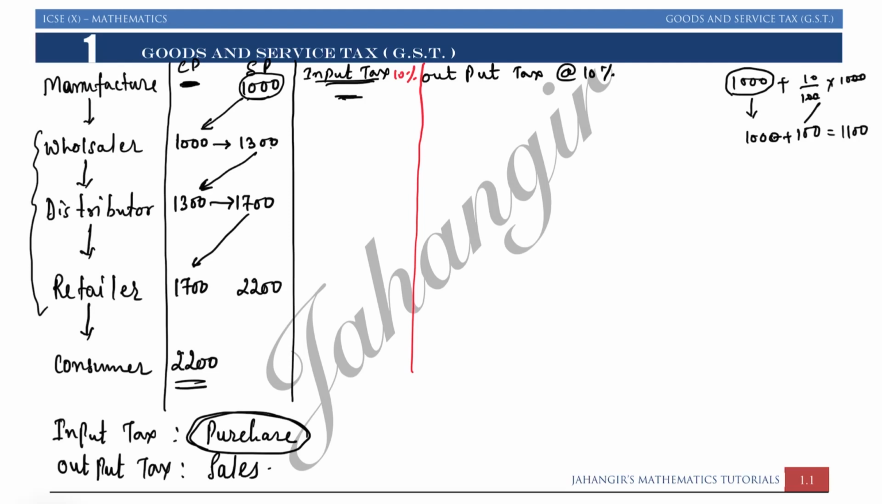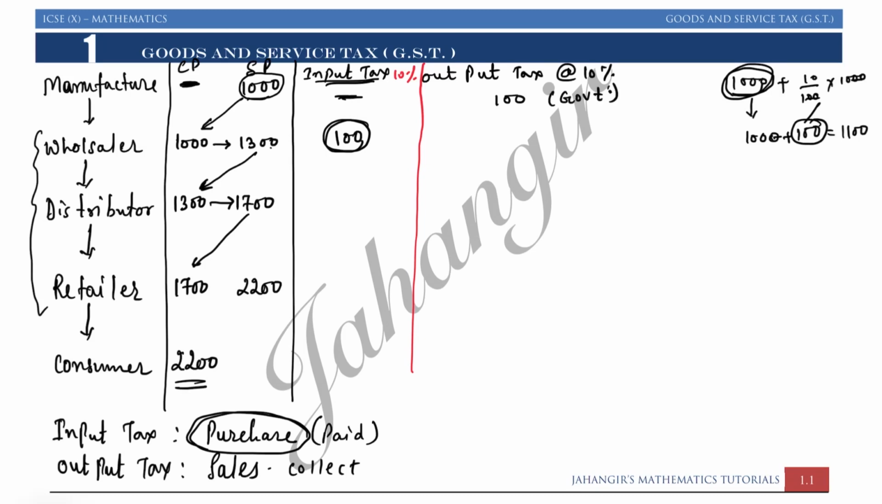So wholesaler's input tax is what? 100 rupees, means while buying, the wholesaler had paid rupees 100. Now this 100 goes to output for manufacturer, because when there is a sale, the tax is collected, and on purchase the tax is paid. So manufacturer had collected rupees 1000 which he kept for himself, and extra 100 he had given to government.